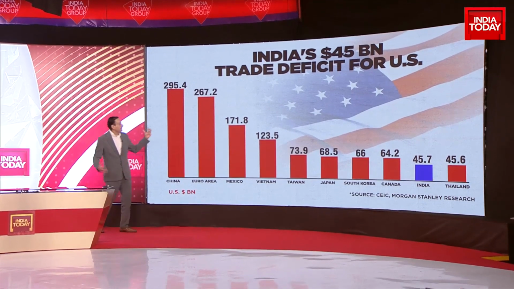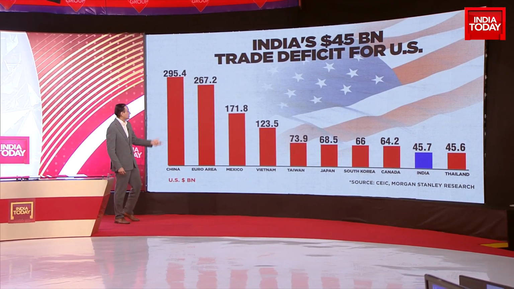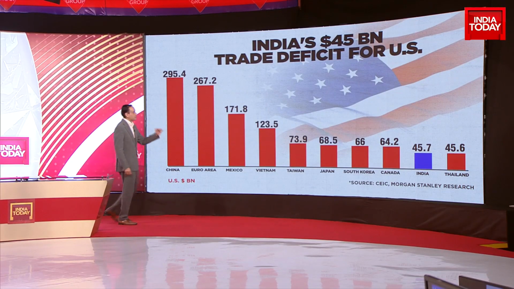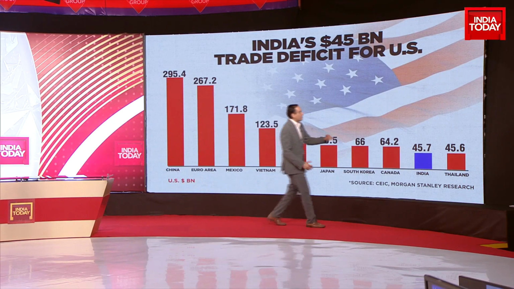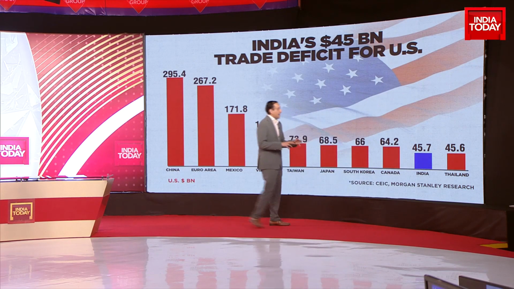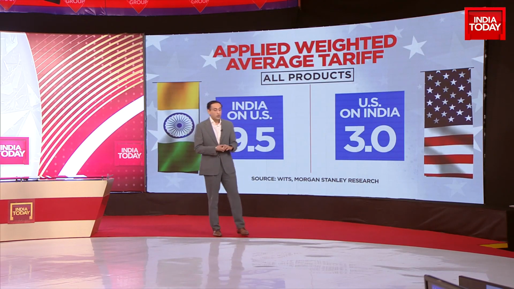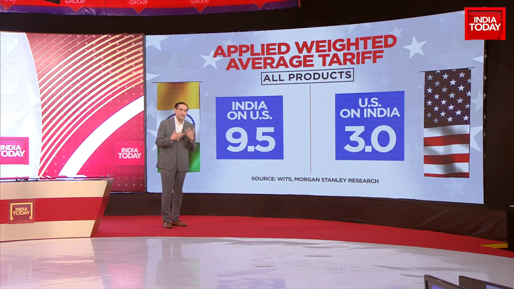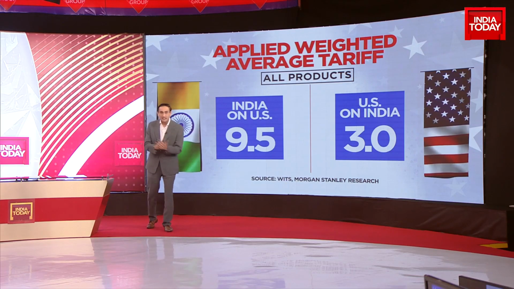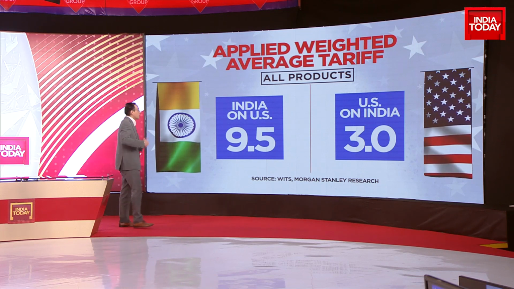The euro area, taken together, is a big trade abuser from Trump's lens. So is Mexico and Vietnam. India is relatively less, at number 9. Then there's Taiwan, Japan, South Korea, Canada. India has a $45.7 billion surplus. This is what Donald Trump is seeking to extract. And Prime Minister Modi's promise is that we could buy more energy, oil from you. We could potentially also make more defense purchases from you, and if that happens, that $45 billion surplus could go. Basically, what Trump is trying to do is get India to buy more oil and more defense purchases, because that's the fastest way of dealing with this.